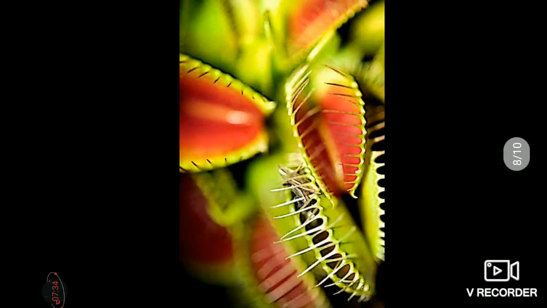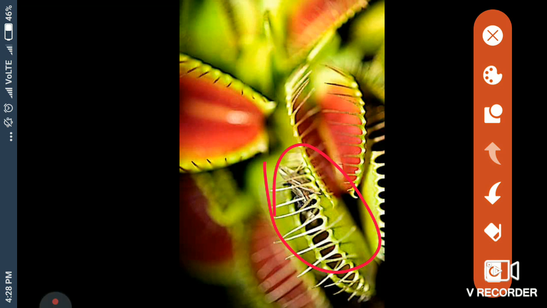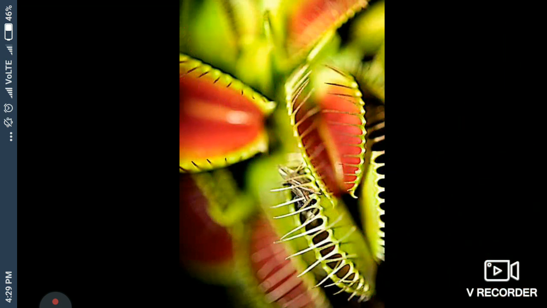And lastly, they are fully closed and the insect is trapped inside it, and after some time it will start releasing digestive juice, and this insect is totally digested by these leaves. Once it is closed, then they open again. Understand? So this process goes on continuously.